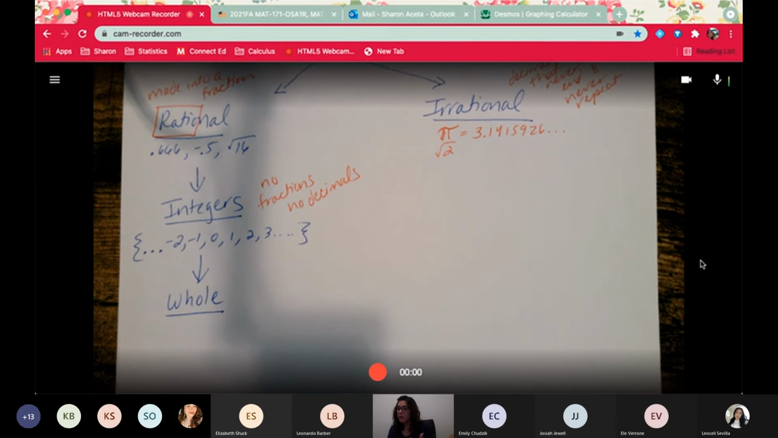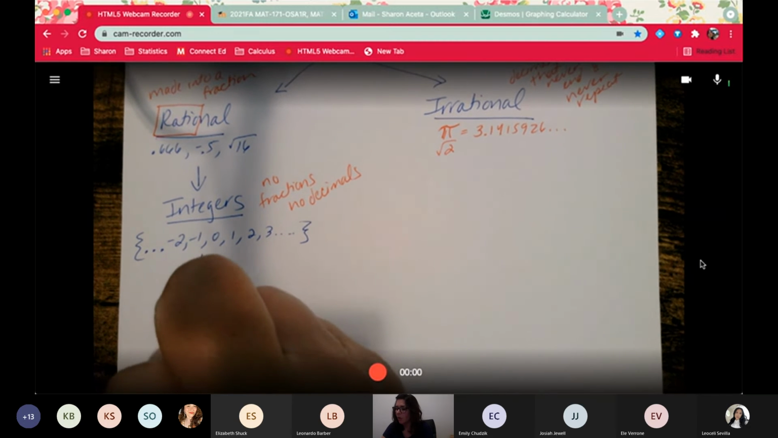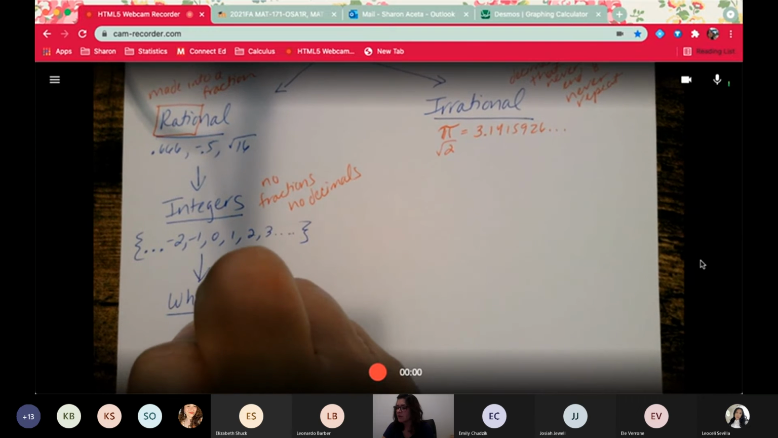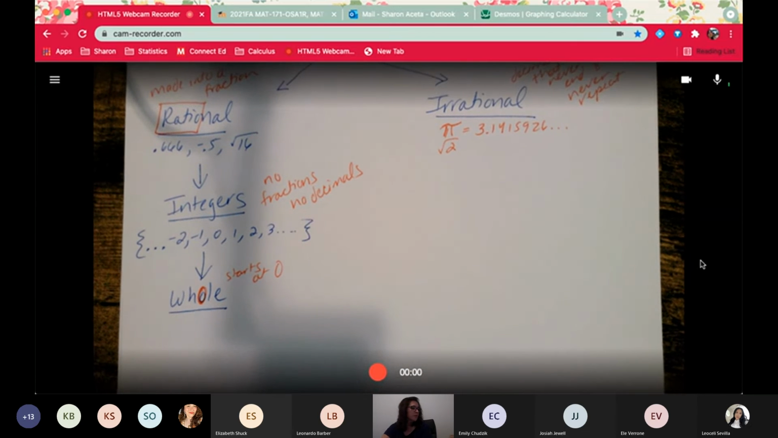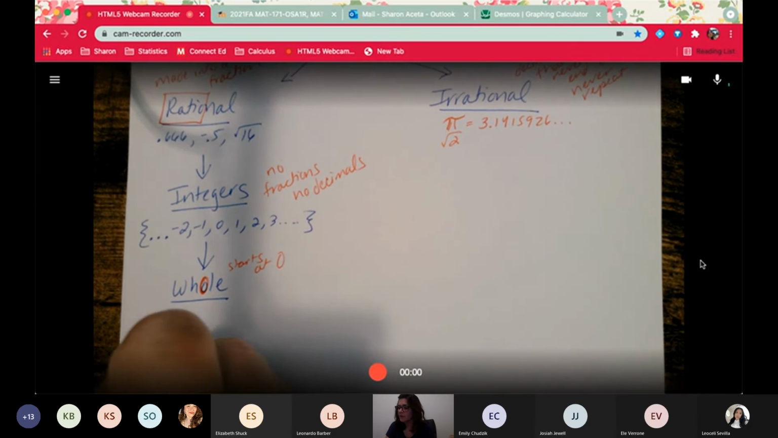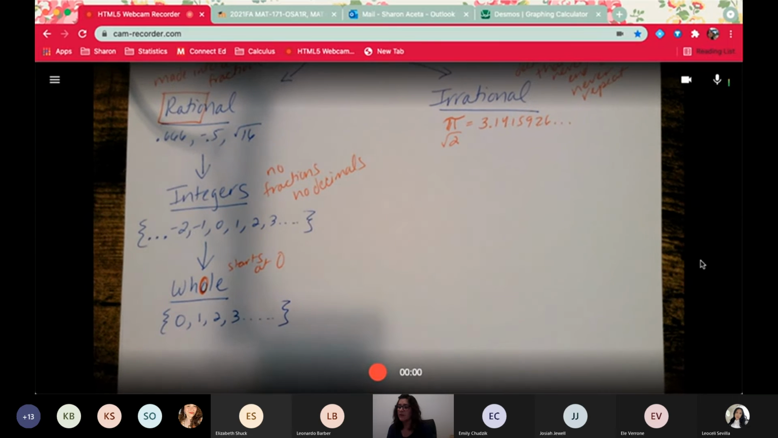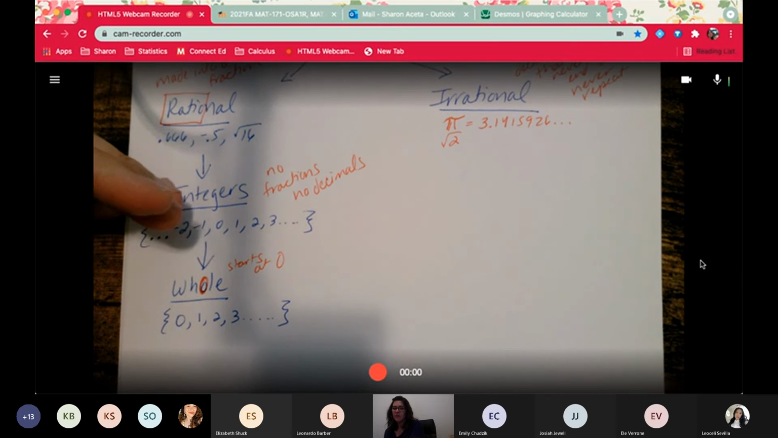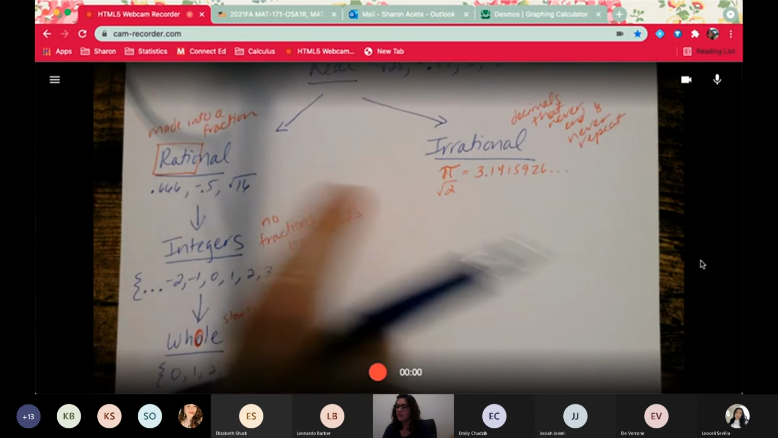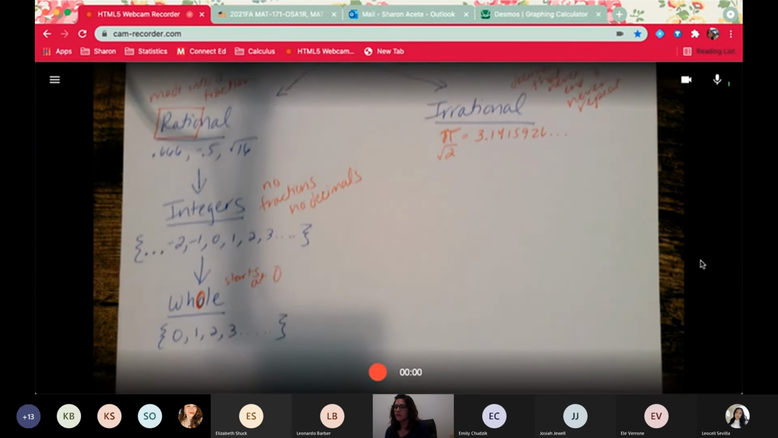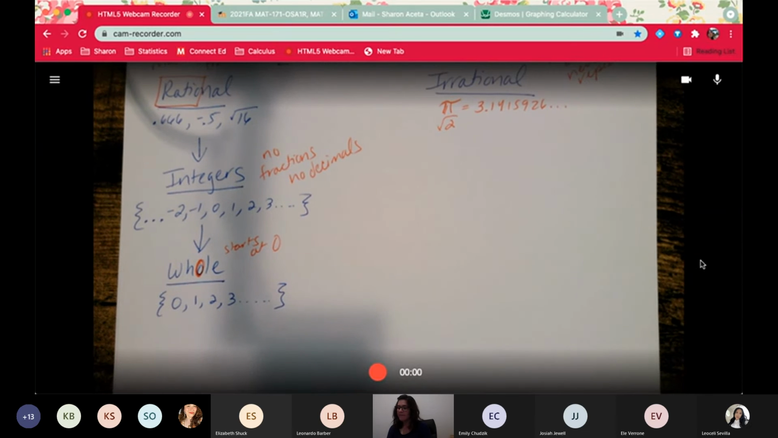And the way that I remember whole numbers is it starts at the whole. That's where it starts. Starts at 0. So whole numbers would be start at 0 and then go up 1, 2, 3, on and on and on. Again, there's no fractions, there's no decimals. From here on out, from integers on down, there's no fractions or decimals. The only fractions or decimals can be up in rational or irrational if it goes on, if it never ends and never repeats. And then last but not least are natural numbers.